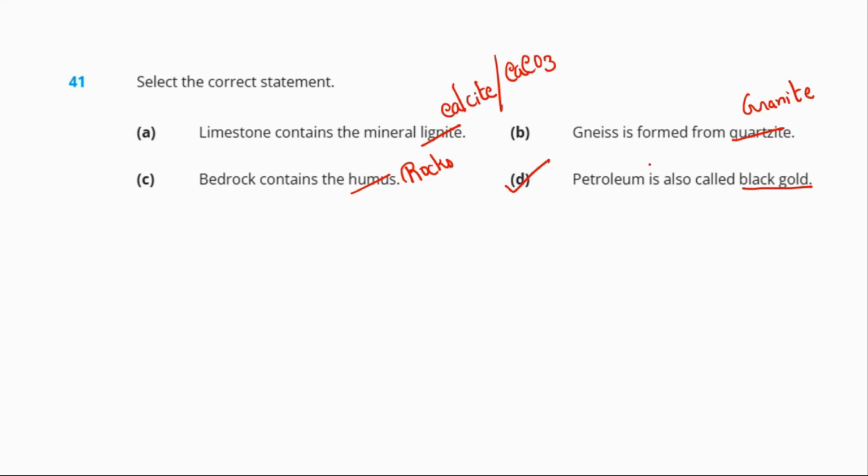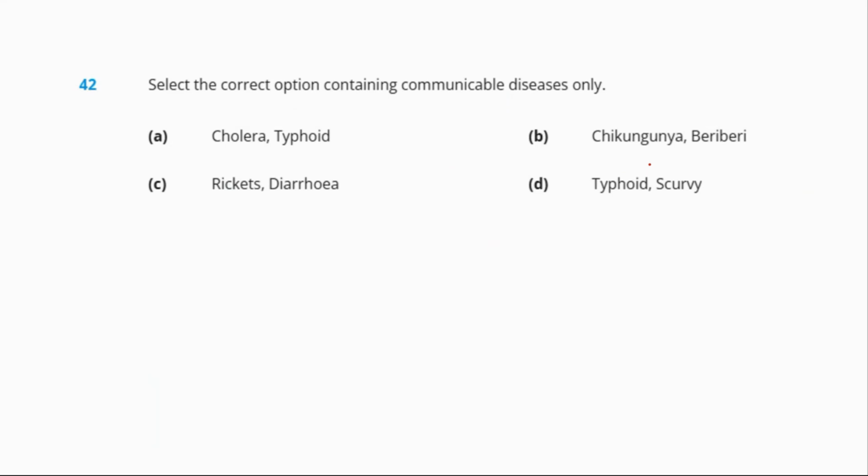Question number 42. Select the correct option containing communicable diseases only. A. Cholera, typhoid. B. Chikungunya, beriberi. C. Rickets, diarrhea. D. Typhoid and scurvy. So we will start from option A: cholera, typhoid, chikungunya, diarrhea.